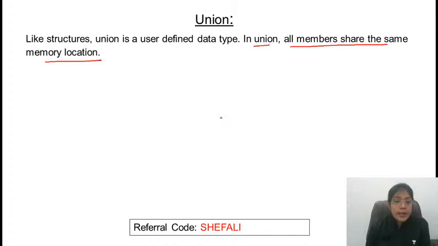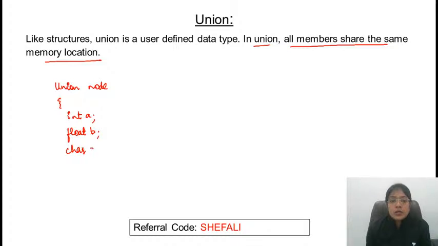If I take one example, for example union node, or anything, int a, float b, char c of 20.